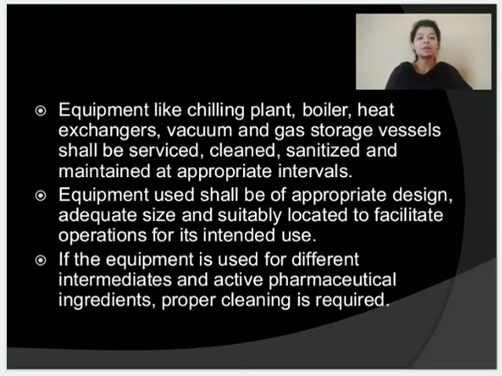Vacuum and gas storage vessels, and heat exchangers, should all be properly calibrated, properly cleaned, properly sanitized and maintained at appropriate intervals of time. Equipment which is to be used should be of appropriate size and appropriate design. Then if the equipment is used for different intermediates and active pharmaceutical ingredients, proper cleaning is required so that the product is not contaminated. This is basically done to avoid cross contamination or mix up.